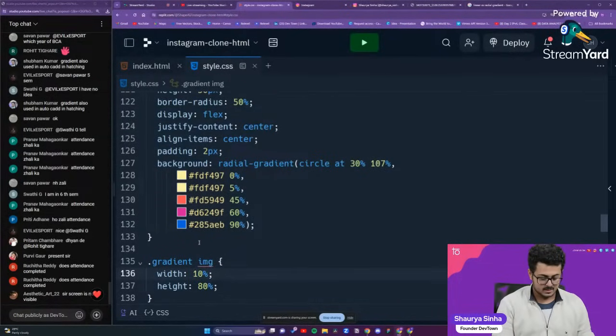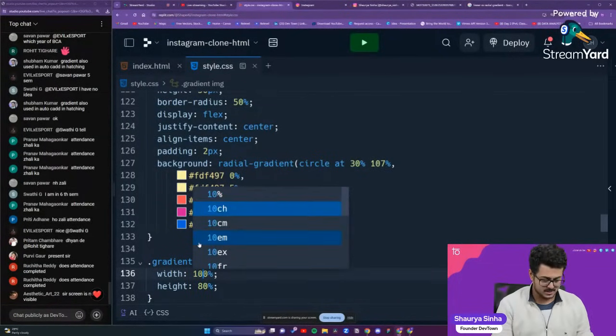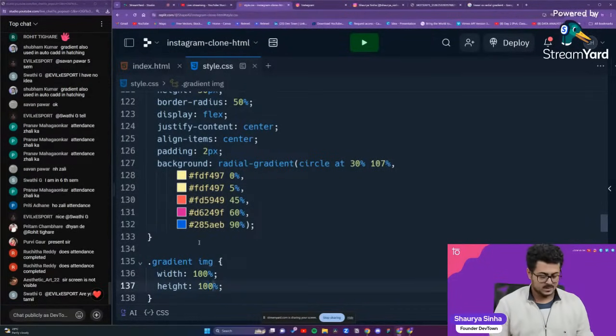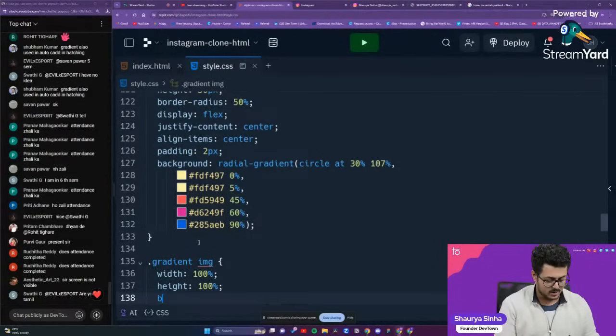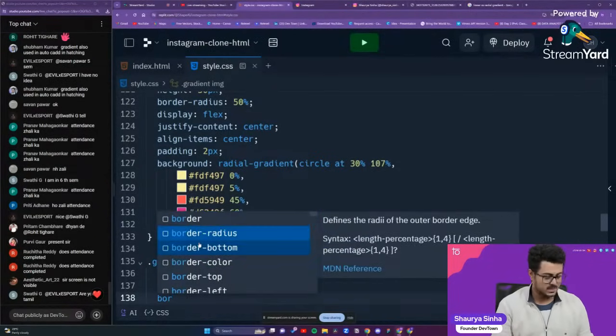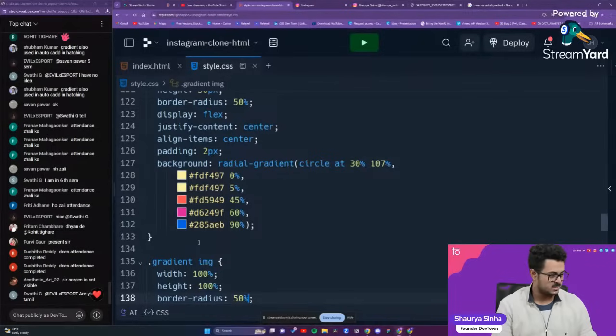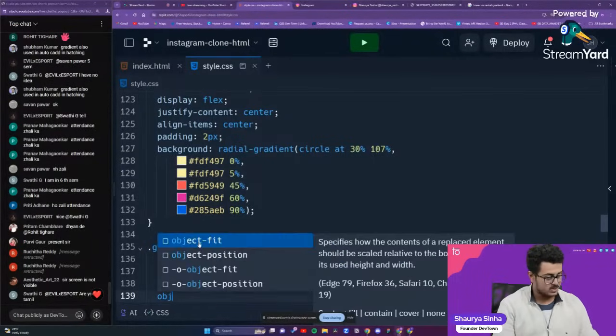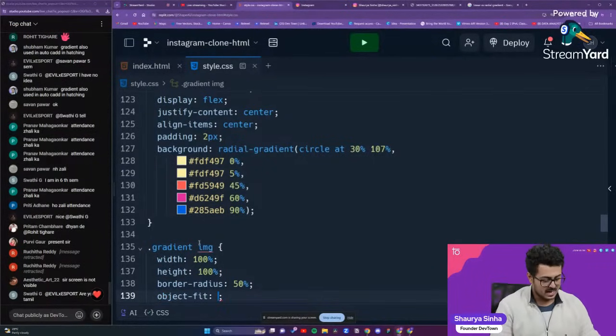Okay, with respect to the parent element. Then we need to have a radius, guys. So border radius, we need to make sure that it is 50% so that it looks like a circle. Okay, so that is done. Then object fit, we'll have cover.